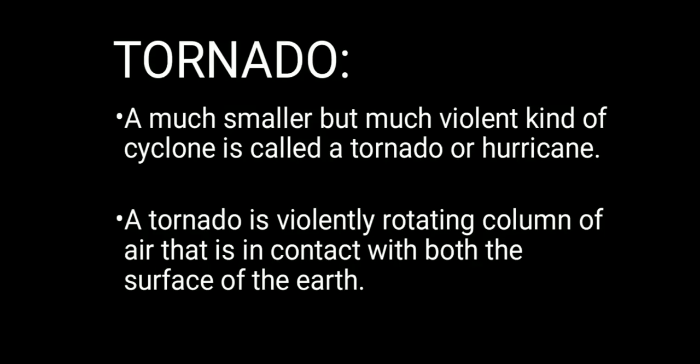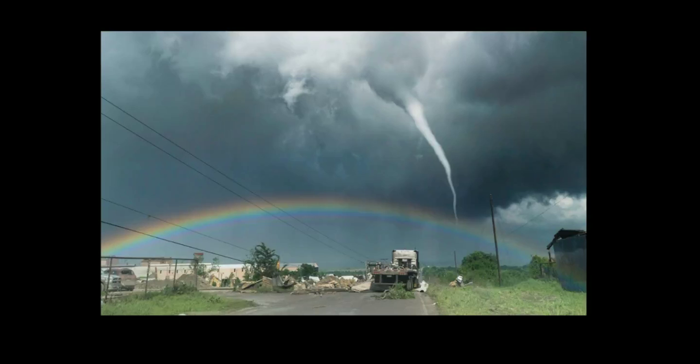Okay. So the next term is tornado. A much smaller but much more violent kind of cyclone is called a tornado. A tornado is a violently rotating column of air that is in contact with both the surface of the earth and a cloud. So this is a tornado. Ooh, this is very dangerous.